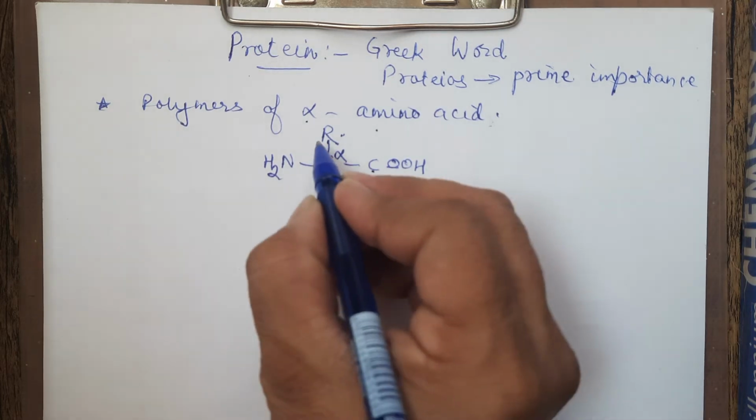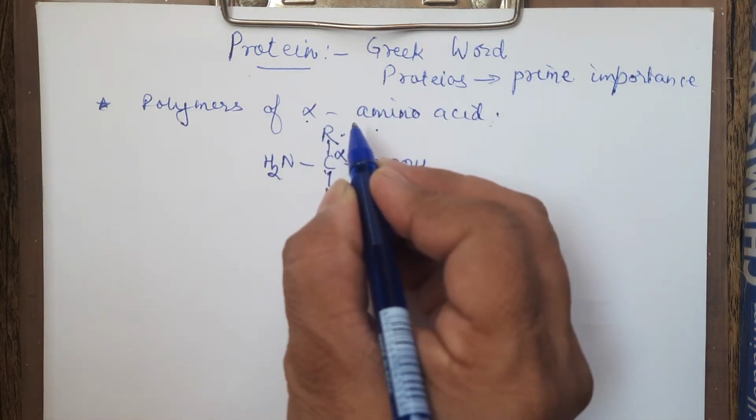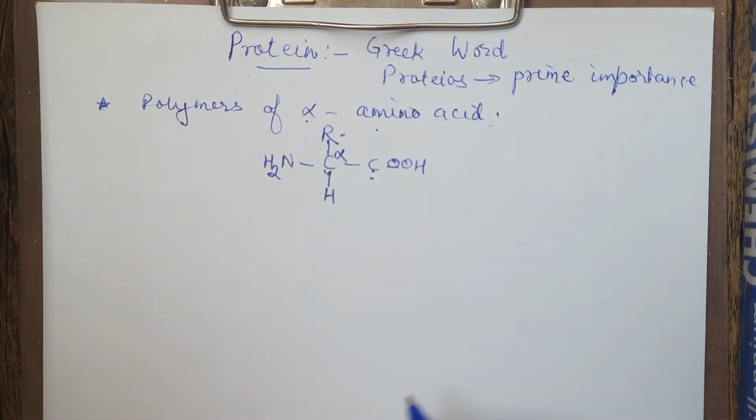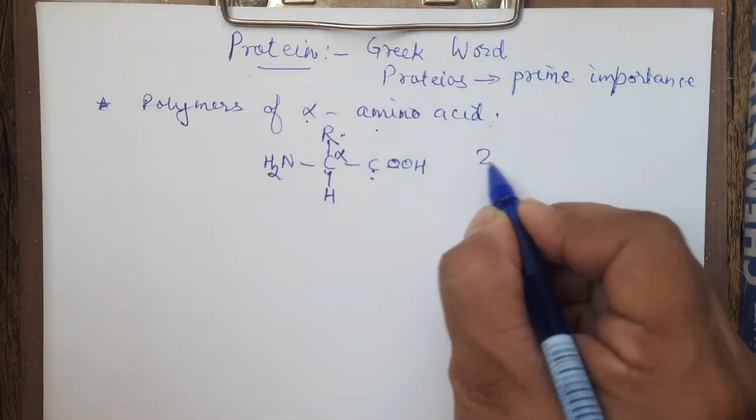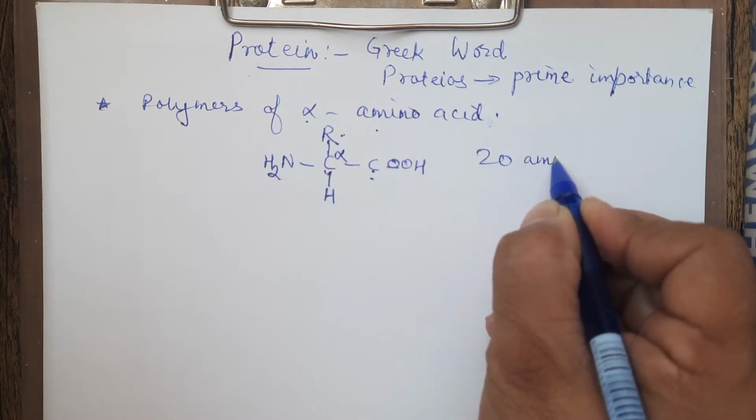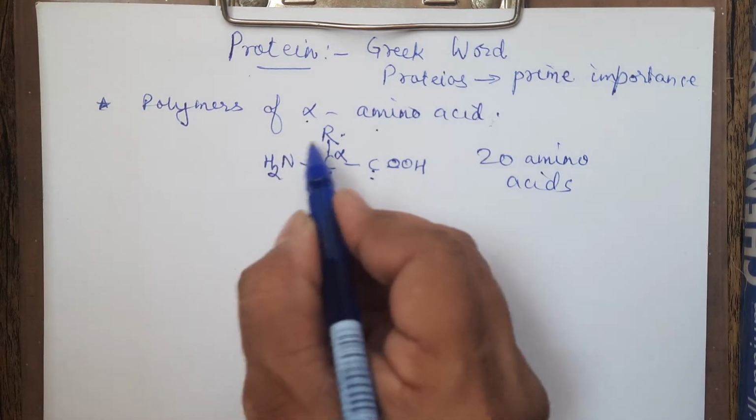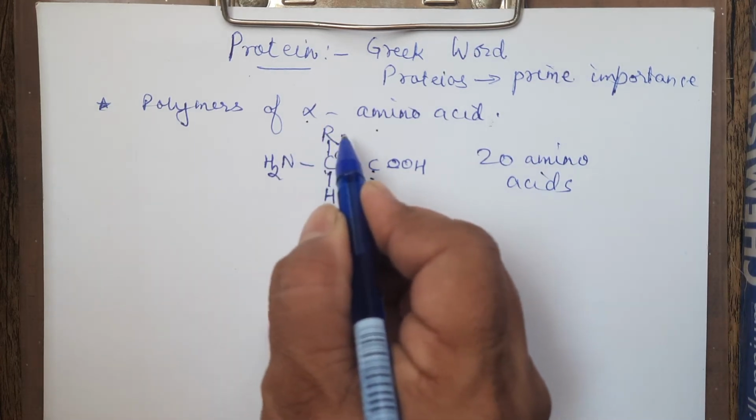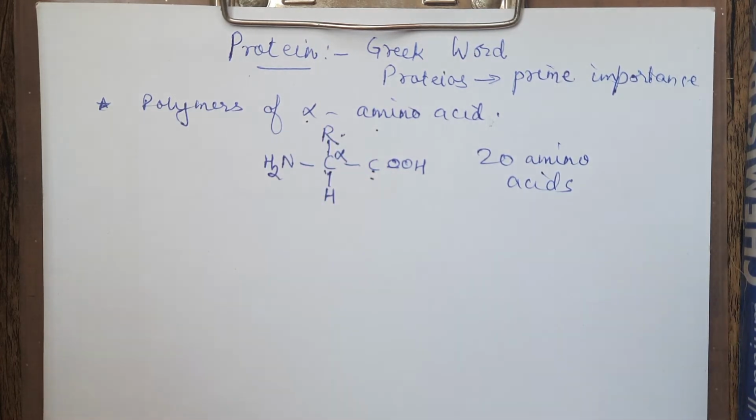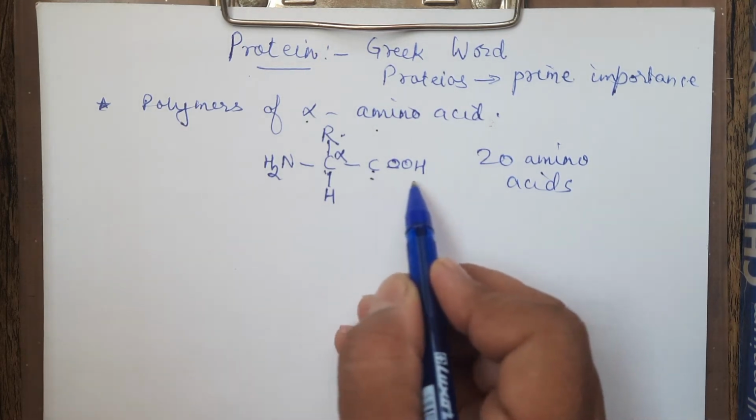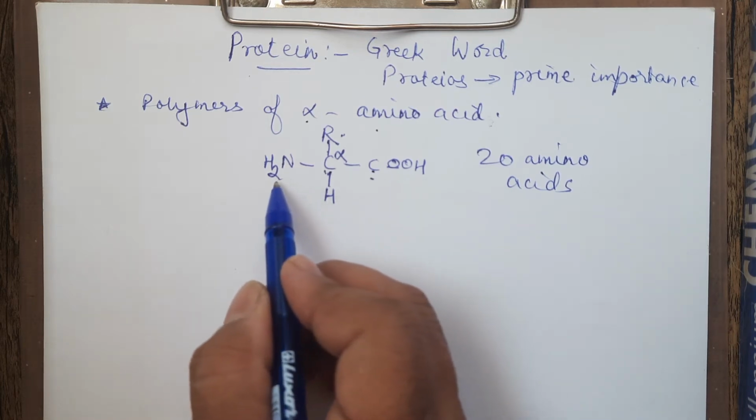Now this R will be changing, and based upon what R is, we will have a number of amino acids. There are 20 amino acids known, based upon the various values for R. Every time this R changes, you will get a different amino acid. Clear?